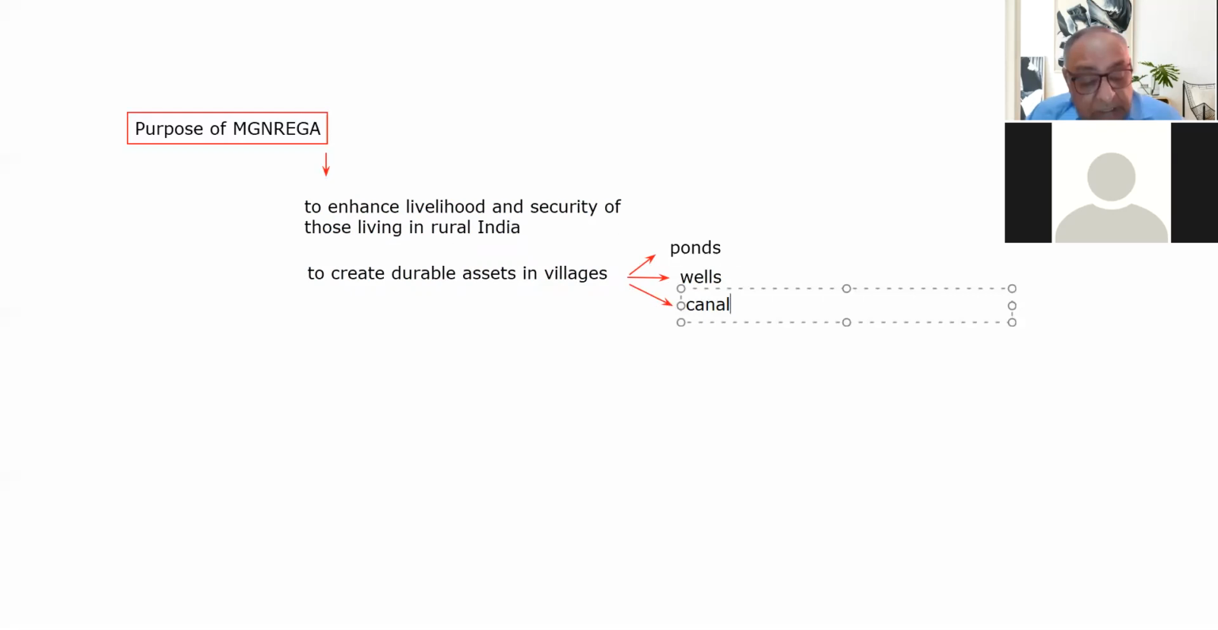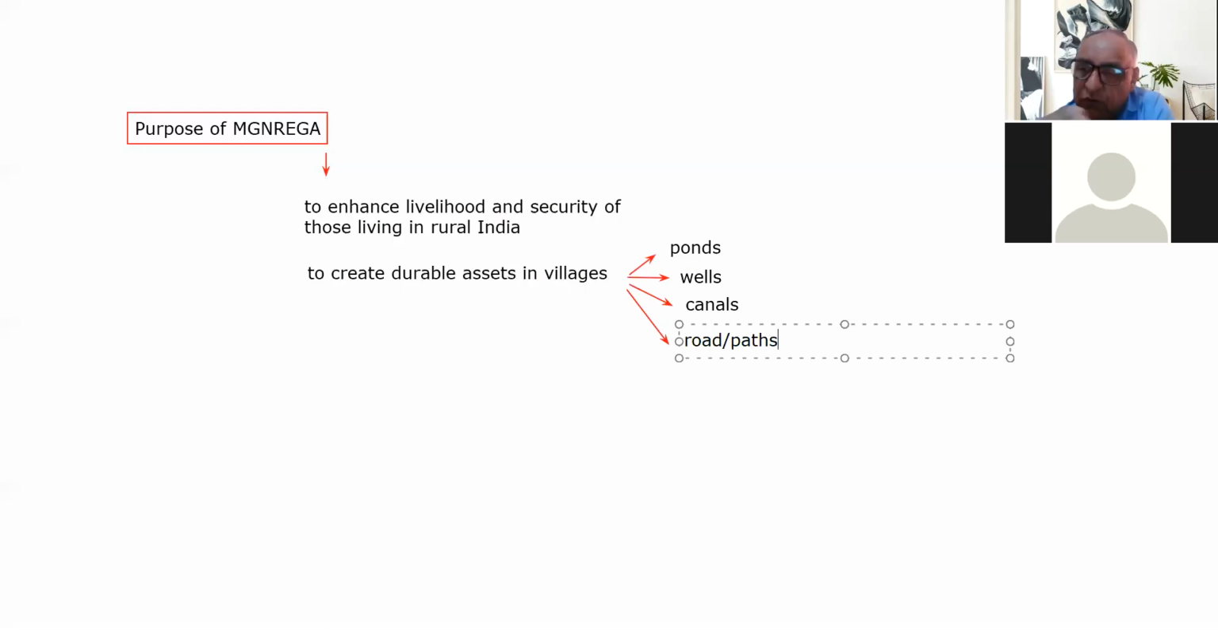Okay, canals, like flood control, etc. And then there was the building of roads or paths. So broadly, such types of creation of durable assets were considered.